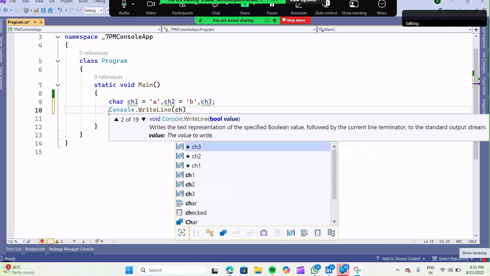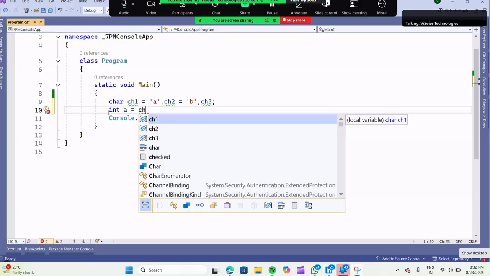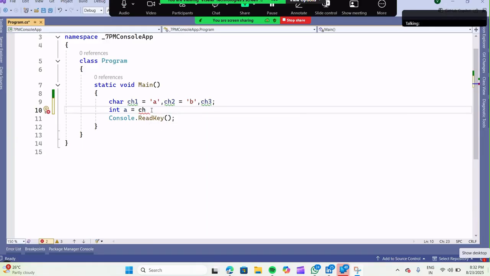Here I am saying, okay, the character is not accepted. Fine, but an integer is accepting a character. First of all, I'm asking a question, I forgot to ask: will it be accepted or not accepted? Accepted, not accepted. Okay, I will show it. Then see.